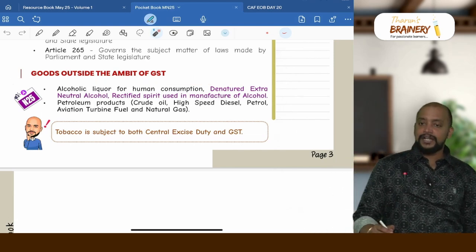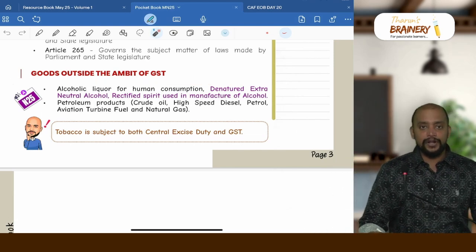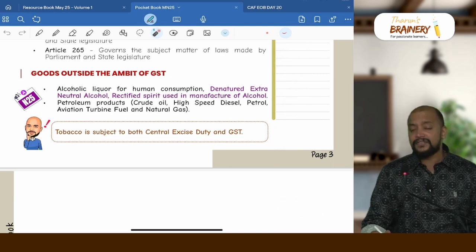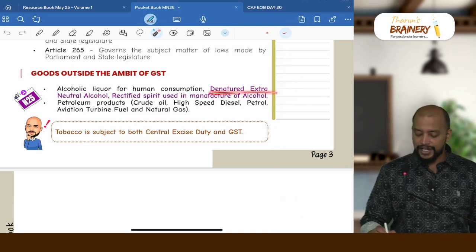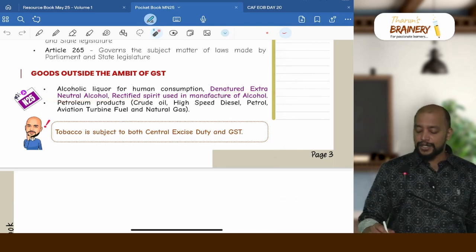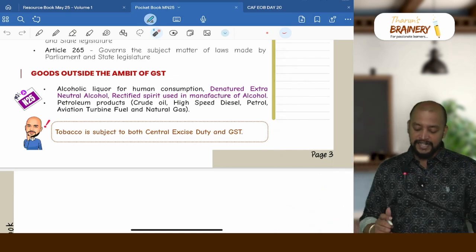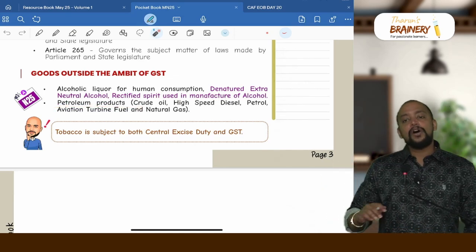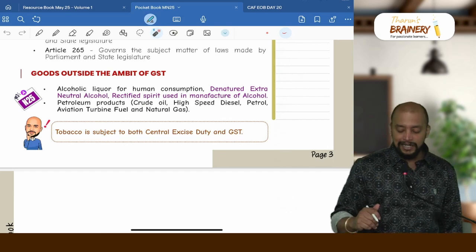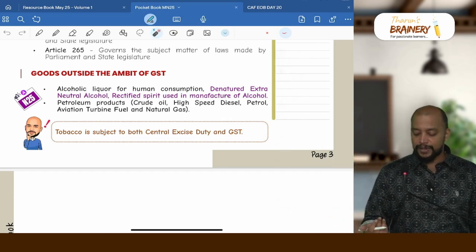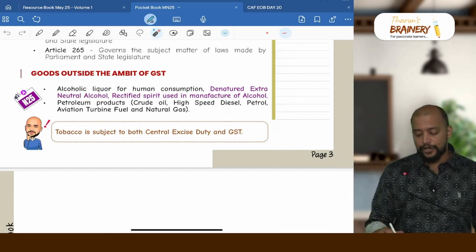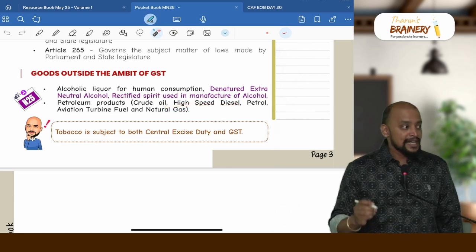Alcoholic liquor for human consumption and petroleum products. Alcoholic liquor for human consumption, we have extra now: denatured, extra neutral alcohol, rectified spirit used in manufacture of alcohol, but that is not applicable for May 25 exam, for November 25 exam. Then petroleum products, all same: crude oil, petrol, diesel and aviation turbine fuel, natural gas. But remember, diesel is not normal diesel, high speed diesel only is excluded.